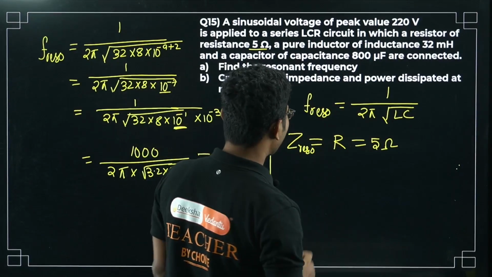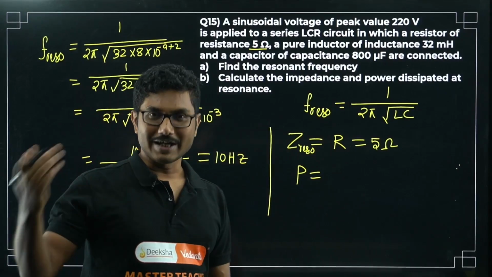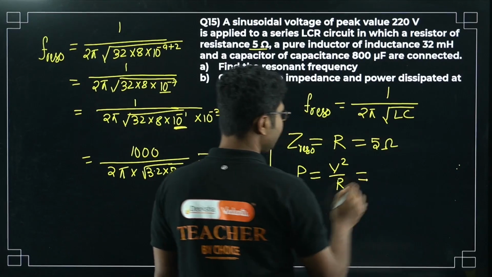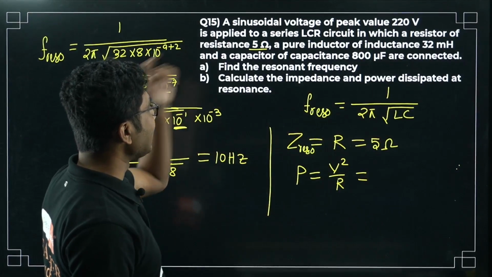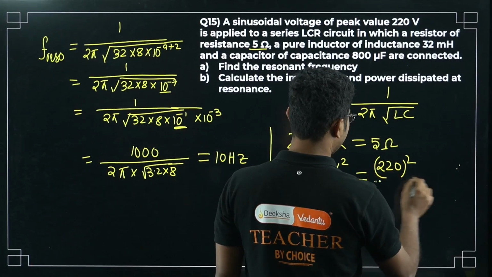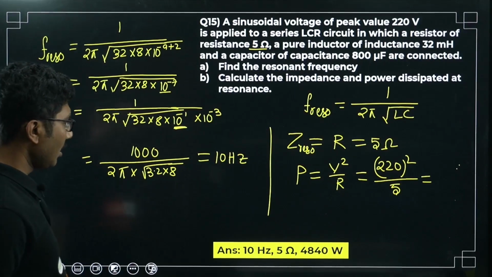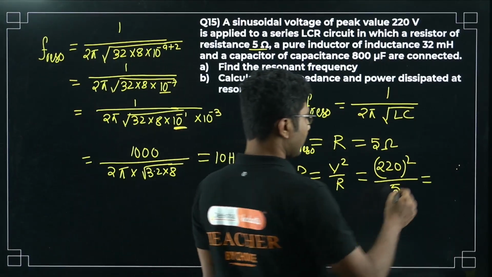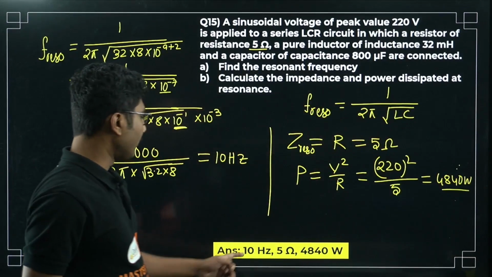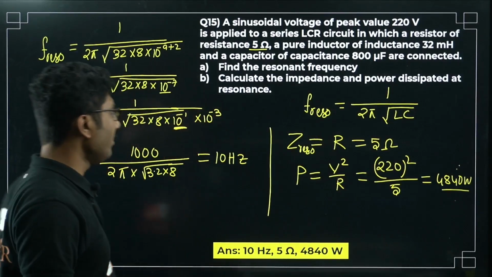Now what is the power dissipated? You can calculate it. There are two formulas, power is equal to VI, or there is another formula, V square by R. The power dissipated, the peak value is 220 volt, so 220 volt square divided by 5. You can calculate the exact power dissipated. That will be 4840 watt. So the first answer is 10 hertz, the next answer is 5 ohm, and the last answer is 4840 watt.